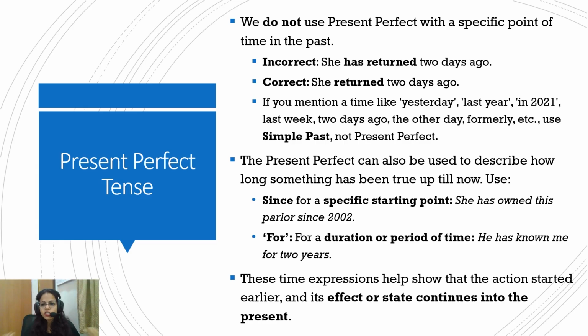That is why, when you mention a specific point of time, that means you've put an end to that action in the past only. But in present perfect, the action is coming, the timeline is coming to the present, and that is why it is present perfect. I hope you understand that difference.